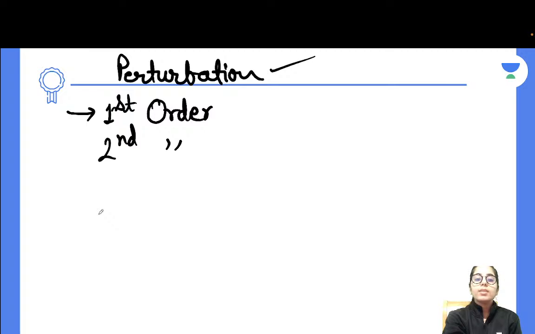Other than that, the next part is this: once you prepare the perturbation part, you have to go for the approximation methods.